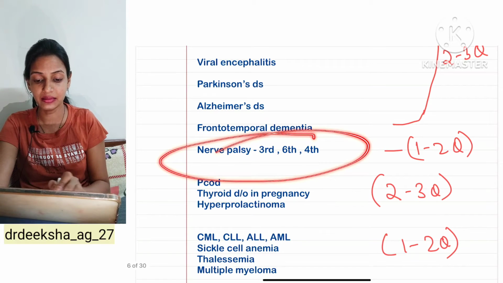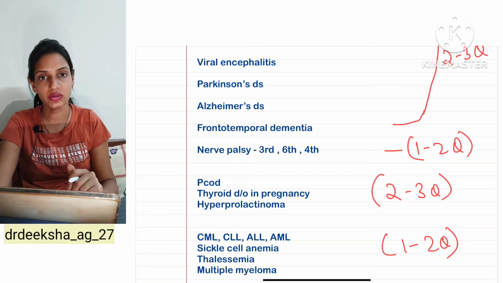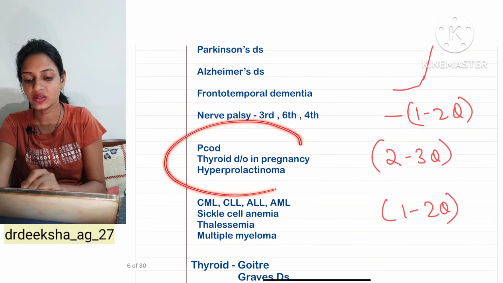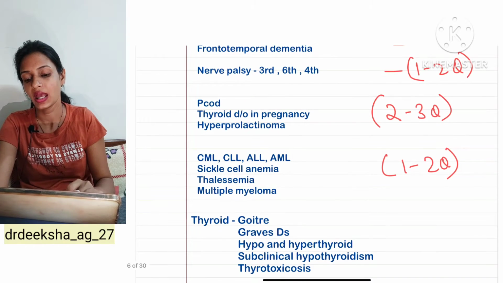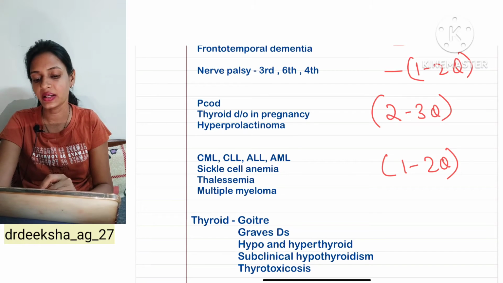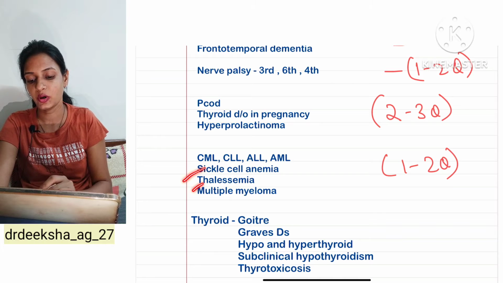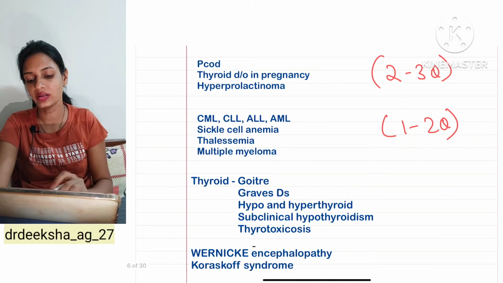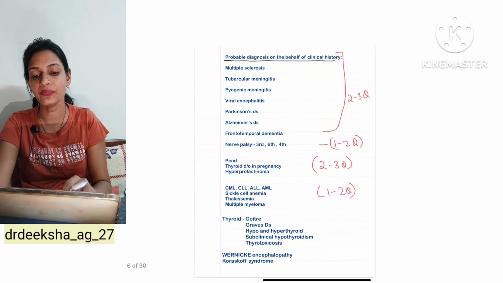Then nerve palsy, they give you history and you have to identify which nerve palsy they are talking about, the third nerve palsy, the sixth nerve palsy or the fourth nerve palsy. Then from these 3 topics, PCOD, thyroid disorder and hyperprolactinemia, 2 to 3 questions. Then they will again give you a case scenario, you have to identify which leukemia they are talking about and about sickle cell, thalassemia, multiple myeloma. And thyroid is very important, you have to read goiters, hypothyroid, subclinical hypo. Then Wernicke's encephalopathy and Korsakoff syndrome.